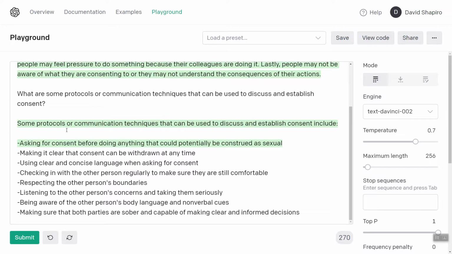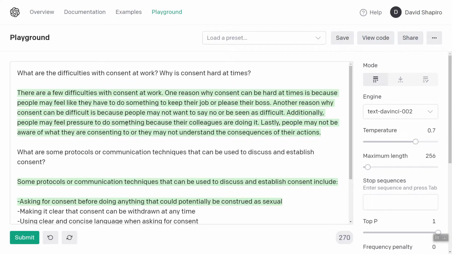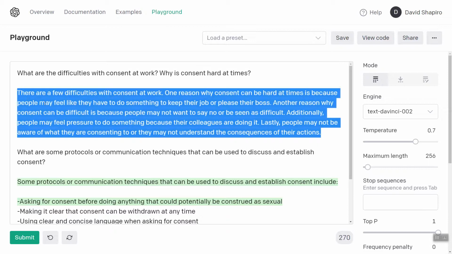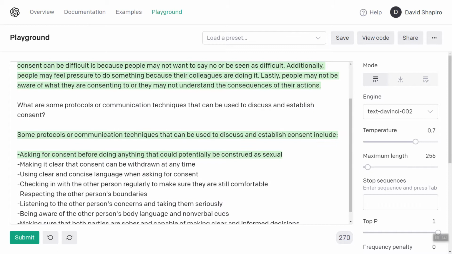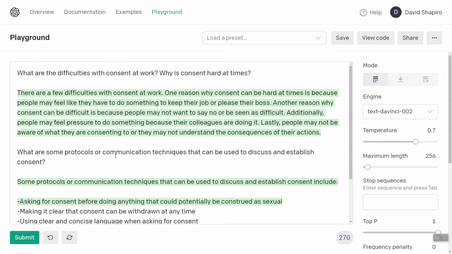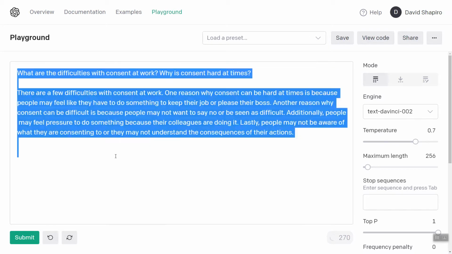So it's defaulting back to sexual consent. So this is one case where GPT-3 is very deeply colored by its training data, which is a lot of internet data. So here I'm talking about consent at work, and then the implication is we should still talk about consent at work, but it changes topic to sexual consent. Let's see.